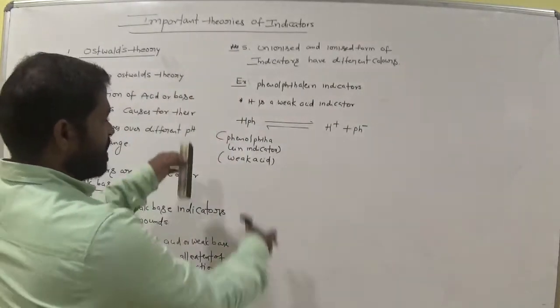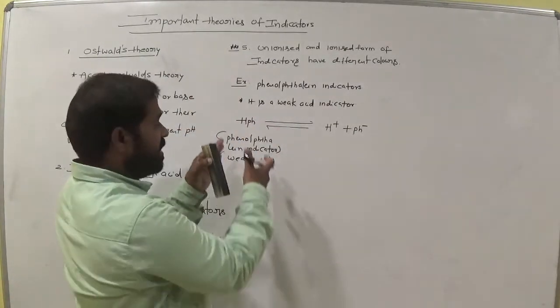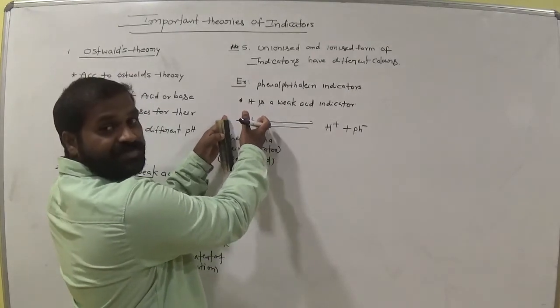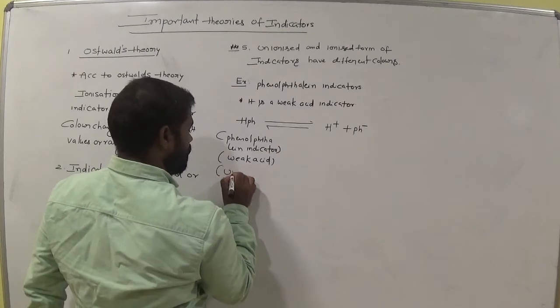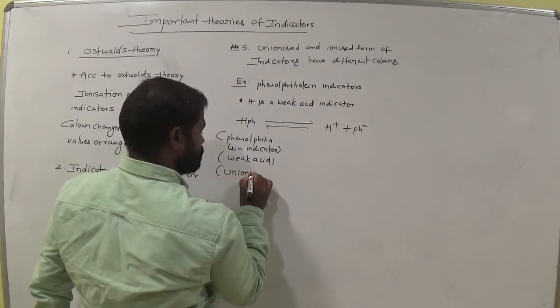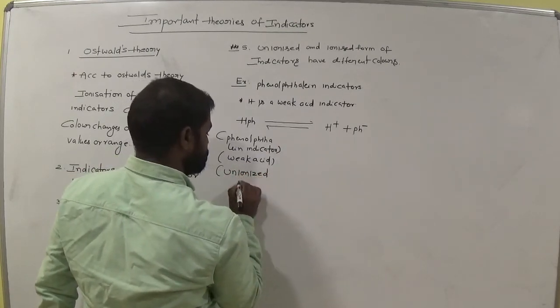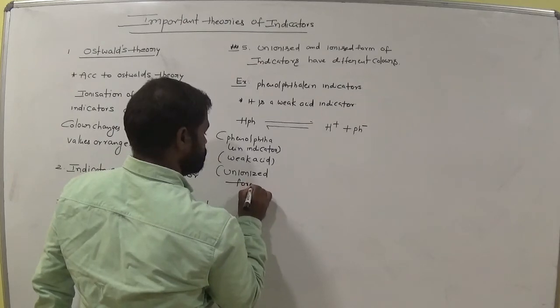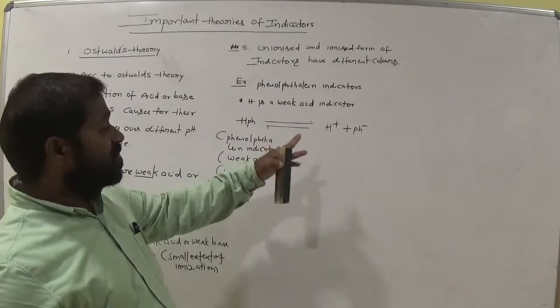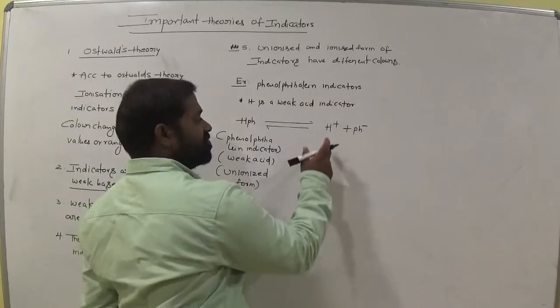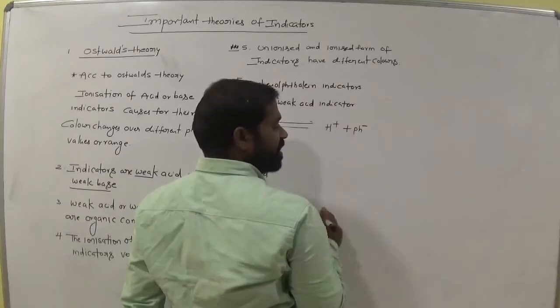Now this is the unionized form. There is no ionization here. When it undergoes ionization, it gives H plus and Ph minus.